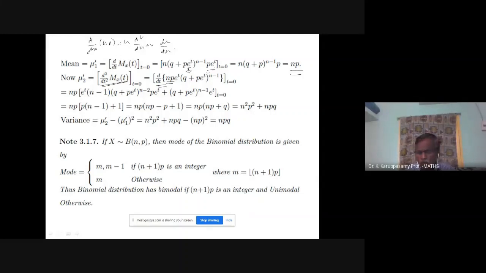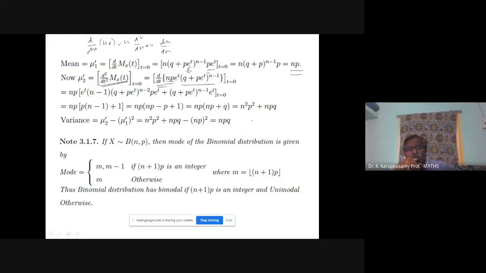Now you take np outside. E power t, without any change you write. You differentiate the second term. Differentiate this term: n minus 1 into (q plus p into e power t) power n minus 2 into p into e power t. Then uv formula, second term. Keep the second term without any change: (q plus p into e power t) power n minus 1. Differentiate e power t, you may get that one. Don't simplify this one. We are going to put only t equal to 0.